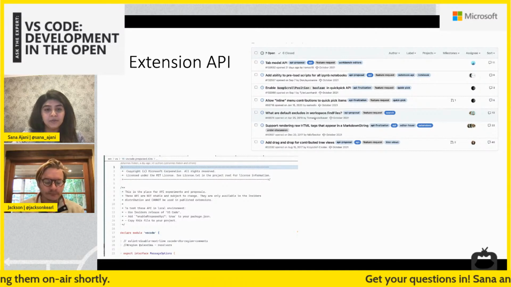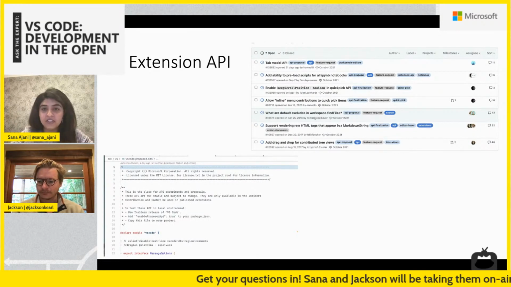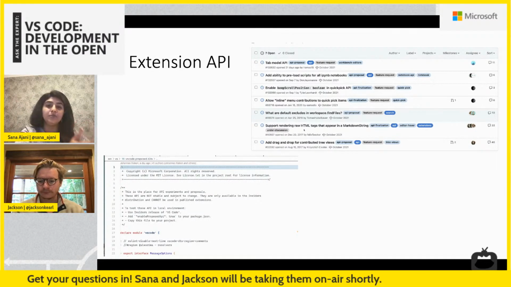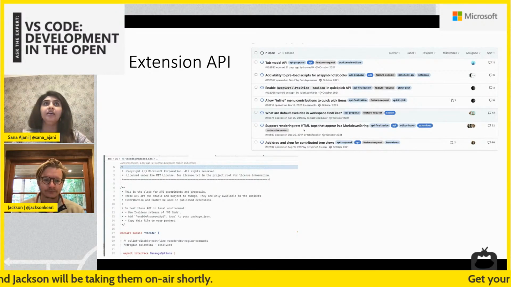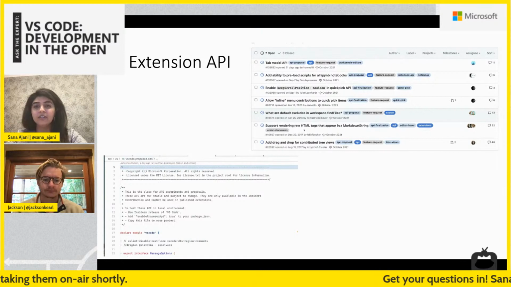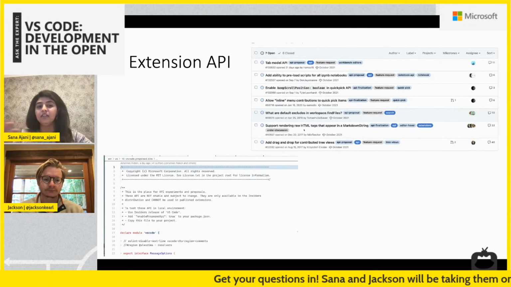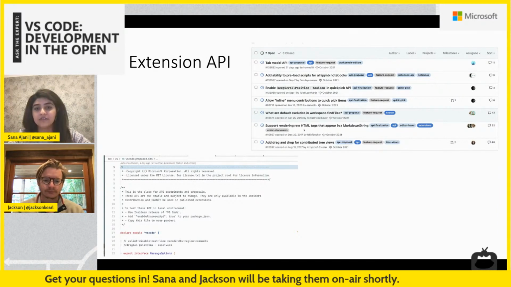And this is a good example of, again, working with the community. So there's a community request, and then you can see there are different labels for the parts of when it's being discussed, when it's an API proposal, and when it's been finalized, and then will be updated in the extension API. So there is a good timeline, and I think we make the process of how we include things in the API and how we exclude things pretty clear and transparent over here too.